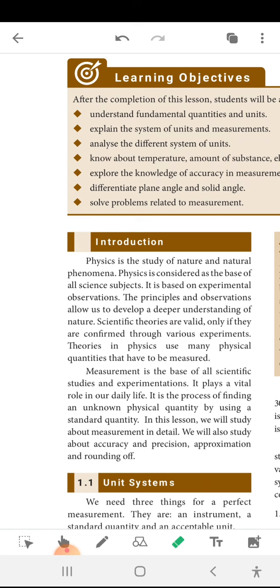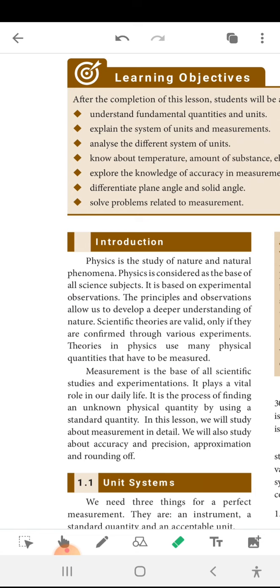Height is a quality or quantity? It's a quantity, because we cannot measure the quality. So the height, the distance between two points, is called length. Physically we are measuring the height, so this is called a physical quantity. So measurement is the base of scientific studies and experimentation. It plays a vital role in our daily life. It is the process of finding an unknown physical quantity.